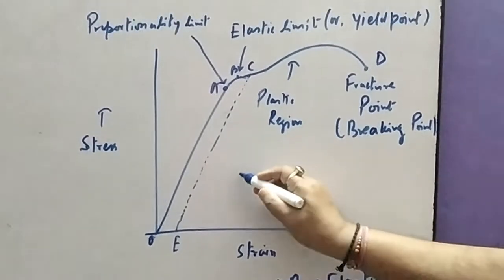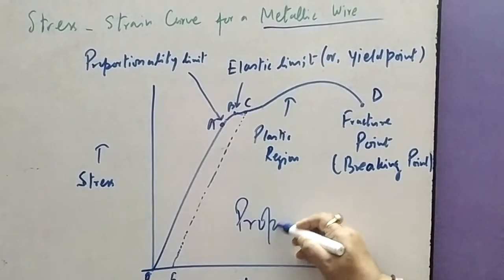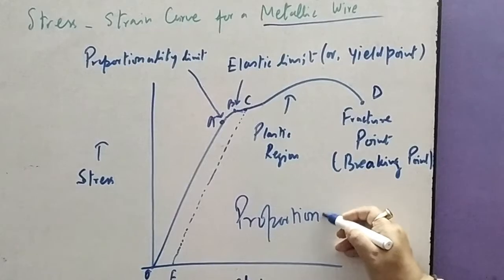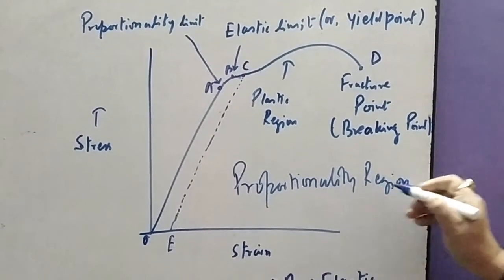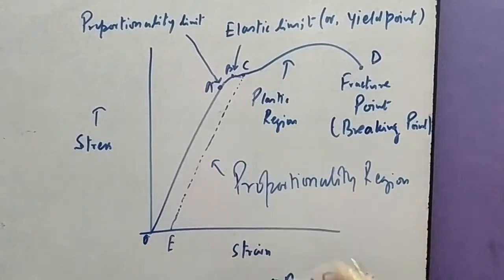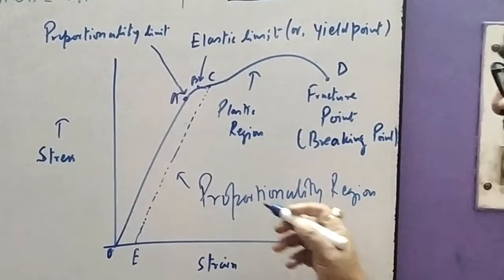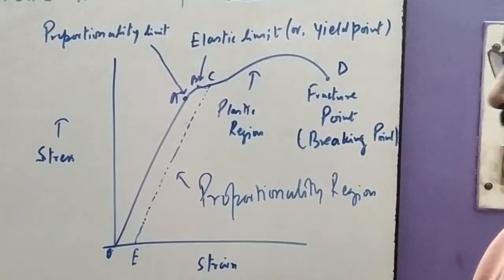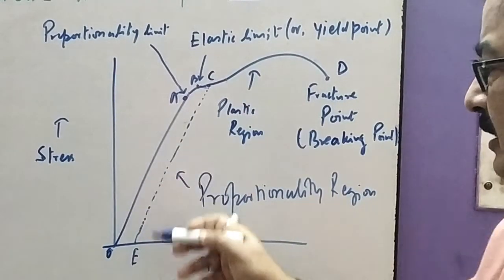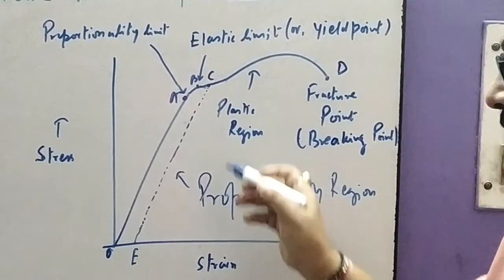Okay, this is called the proportionality region, this portion OA part. That means in this O to A, we can see a straight line, which means stress varies directly with strain.